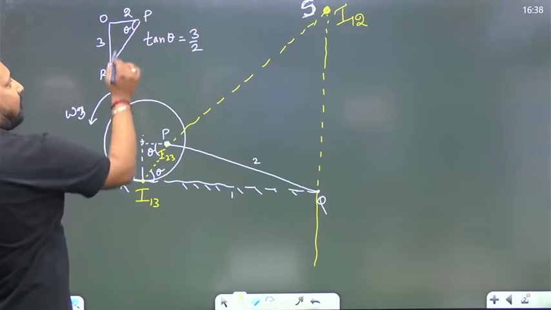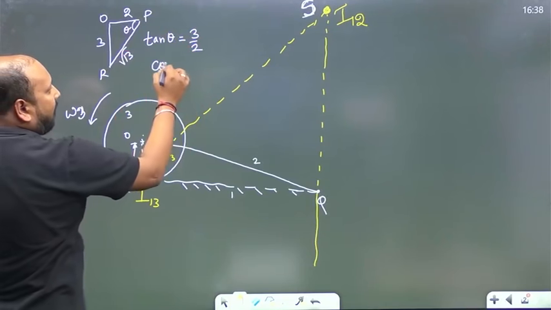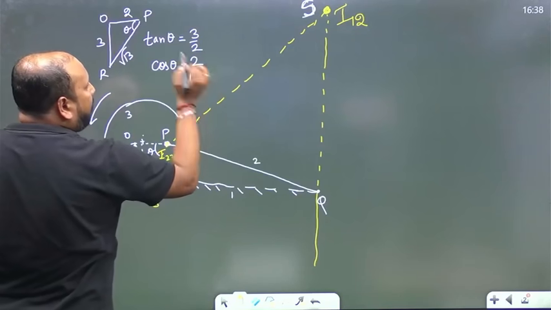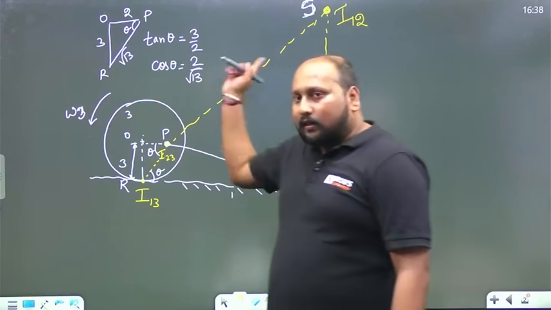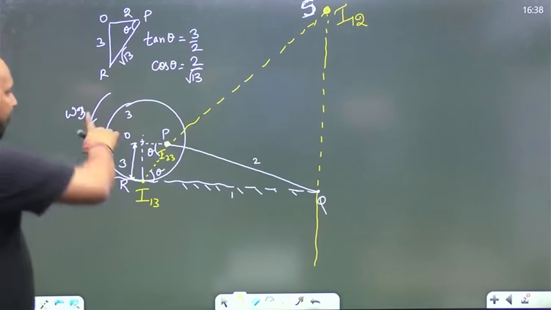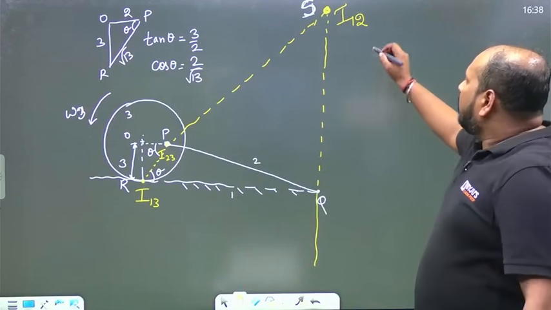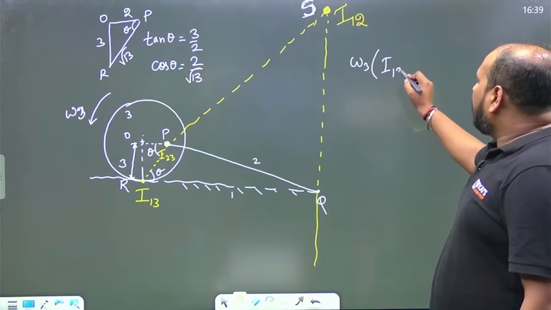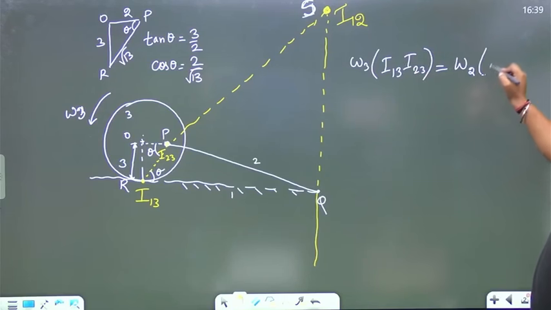What is this length? This is 2, this is 3, this will be root of 13. So what will be cos theta? Cos theta is equal to 2 divided by root of 13, right? Why am I writing like this? Because we'll be using this in the calculation. Because if I write the theorem of angular velocity, I can simply say omega 3 into I 1 3 I 2 3 is equal to omega 2 into I 1 2 I 2 3.